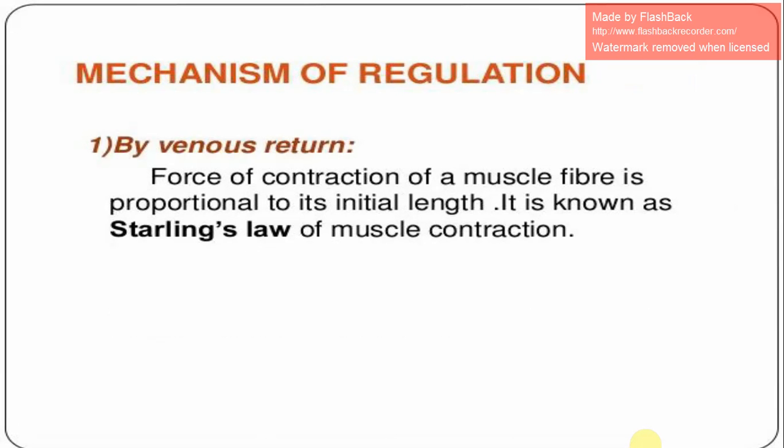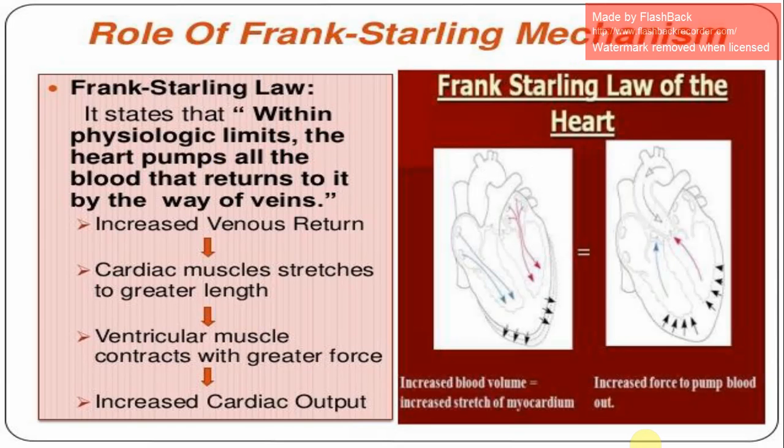Now, the mechanism of regulation. By venous return, the force of contraction of a muscle fiber is proportional to its initial length. It is known as Starling's law of muscle contraction. The role of the Frank-Starling mechanism: the Frank-Starling law states that within physiological limits, the heart pumps all the blood that returns to it by way of veins. With increased venous return, cardiac muscle stretches to a greater length, the ventricular muscle contracts with greater force, and cardiac output increases. It is the Frank-Starling law of the heart.